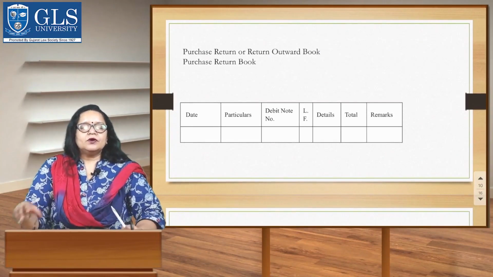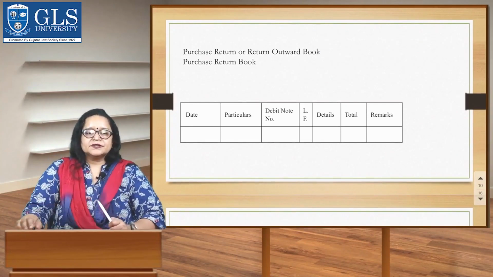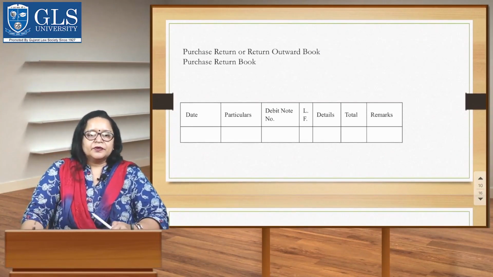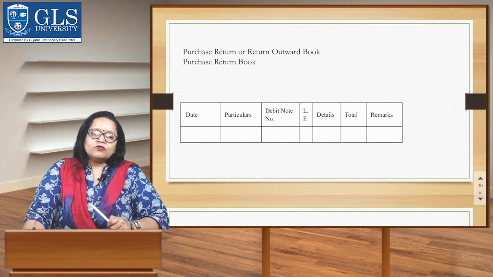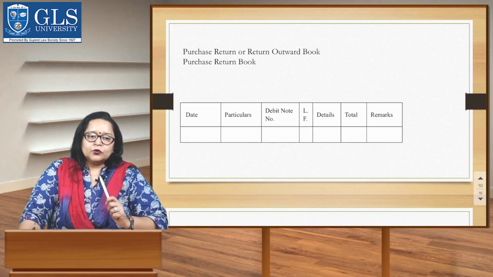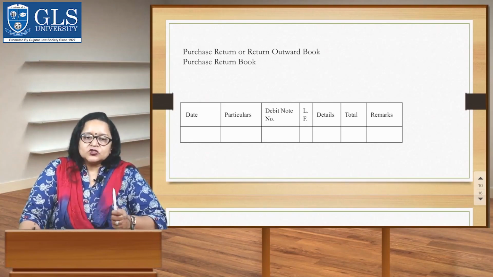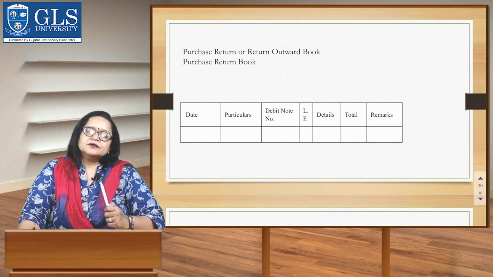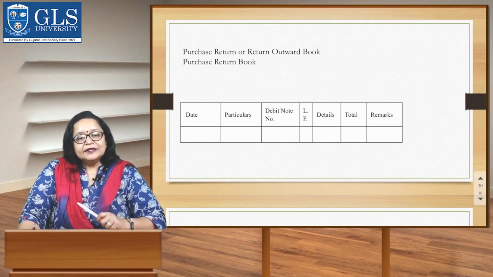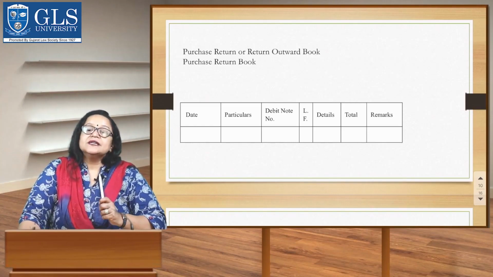Students, we record the return of goods purchased in the purchase return book. A debit note is prepared for every return of goods in duplicate. It contains the name of the supplier, details of goods returned and the reason for that. It needs to be dated and serially numbered.